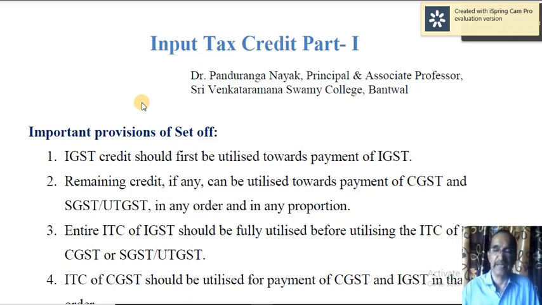What I meant to say is, that 10,000 can be utilized towards payment of CGST only, or it can be used towards SGST only, or you can use that for both in any proportion. For example, 50-50, 30-70 or 70-30, in any order. There is no specific requirement.